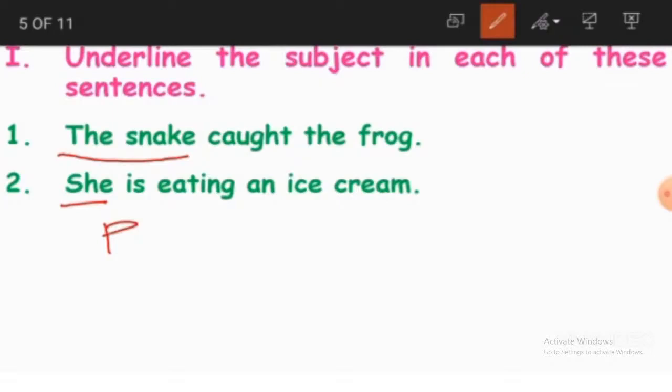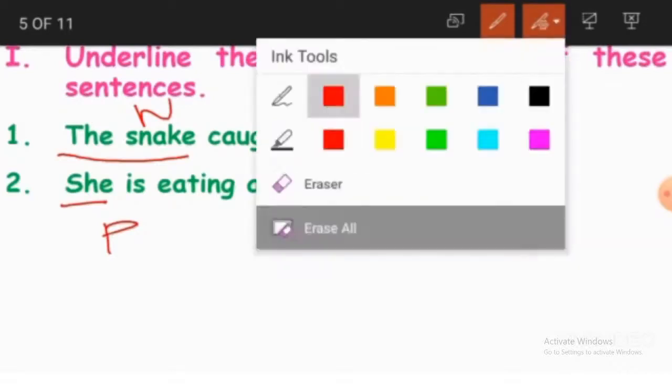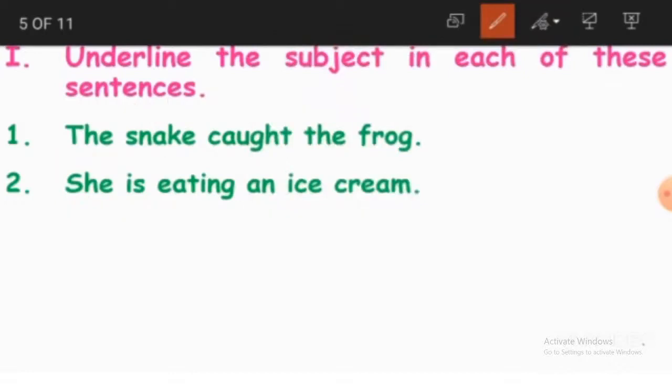Whereas if you go for the first sentence, the snake, this is a noun. We are directly talking about the snake. We are naming the snake, calling it the snake, so it becomes a noun. When you go for the second sentence, instead of naming a girl, we are just calling her she. So that is why this becomes a pronoun and this is our subject. She is the subject.